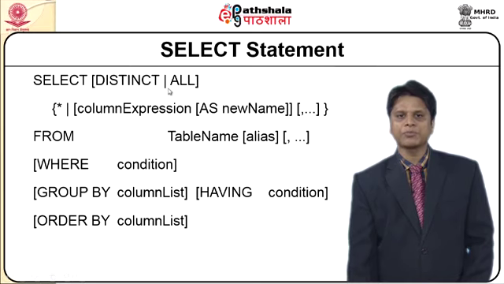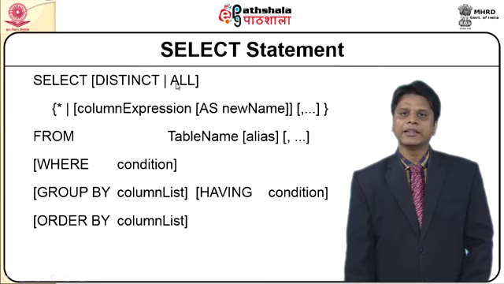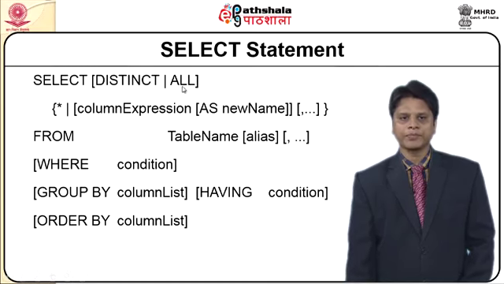This piping symbol is majorly to indicate either or. Either it should be distinct or it should be all type. Then we have a set of mandatory elements, which indicates star, either star or a column expression as a new name or something else.